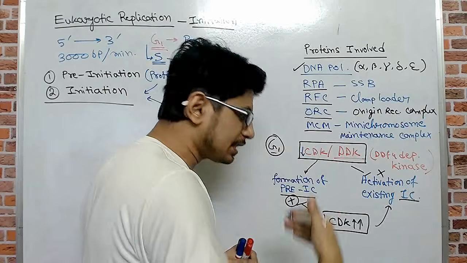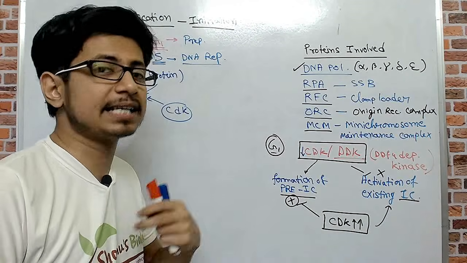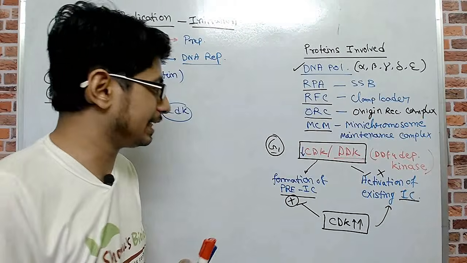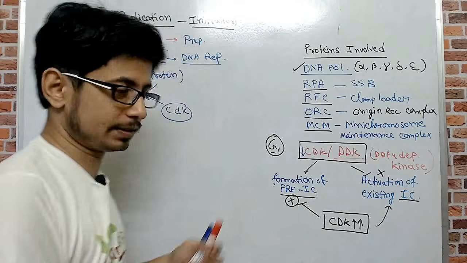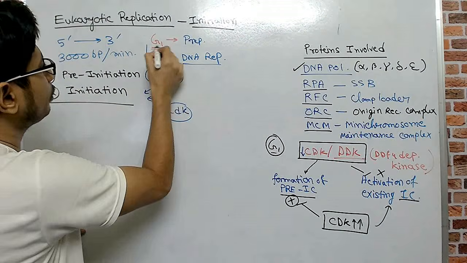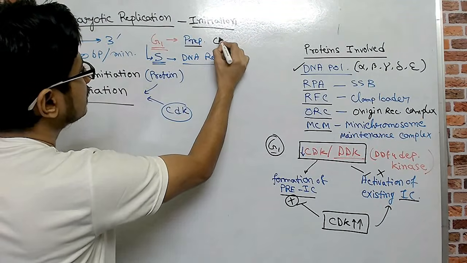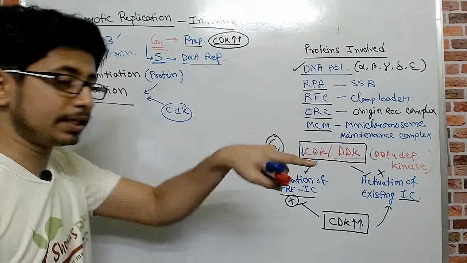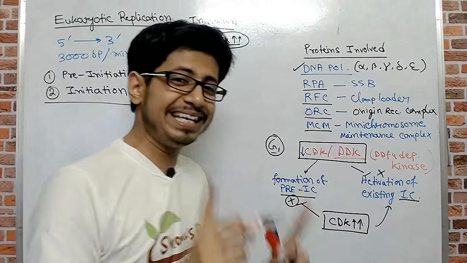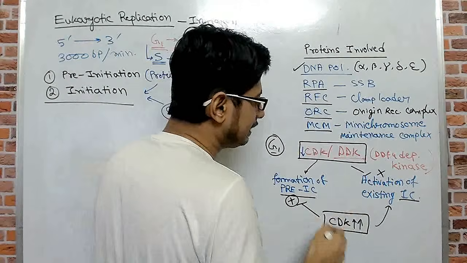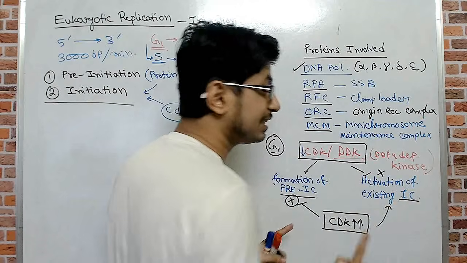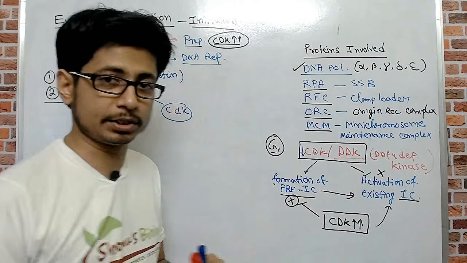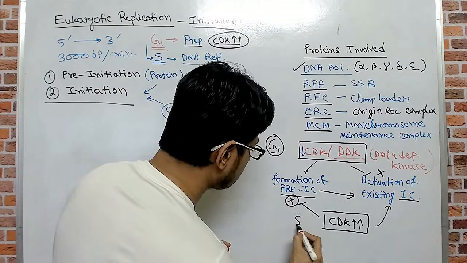Then as the cell is making all the proteins necessary for DNA replication, the cell gets the signal, meaning the CDK concentration is increasing, because I told you G1 phase is the preparation phase. CDKs are prepared and the concentration starts to rise from G1 towards S phase. And when the CDK concentration increases, the high CDK concentration activates the already existing pre-initiation complex into the initiation complex, and this process takes place in the S phase.